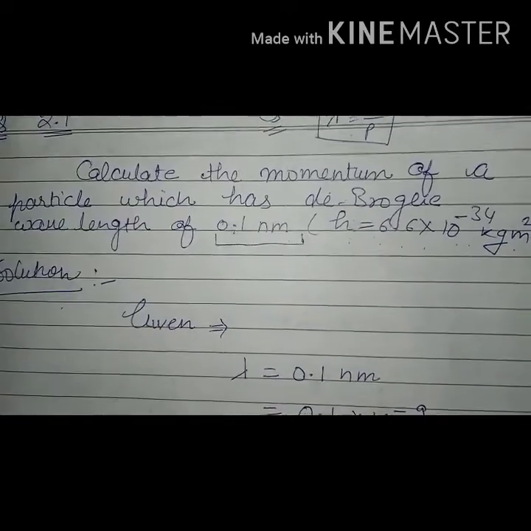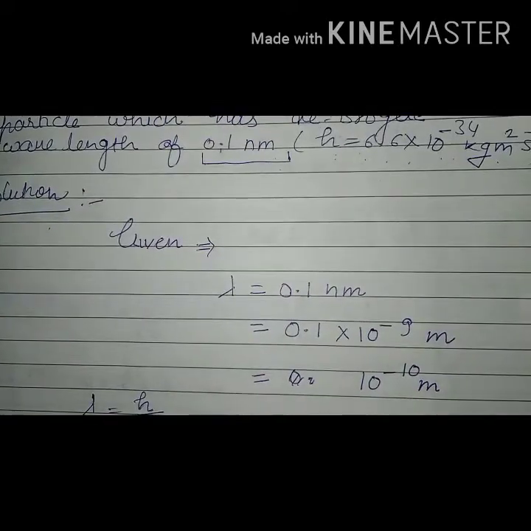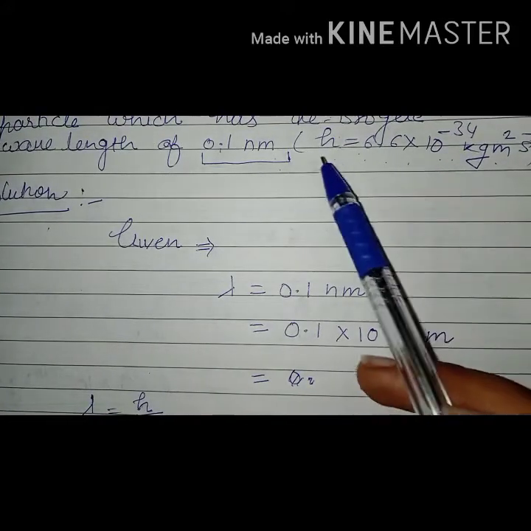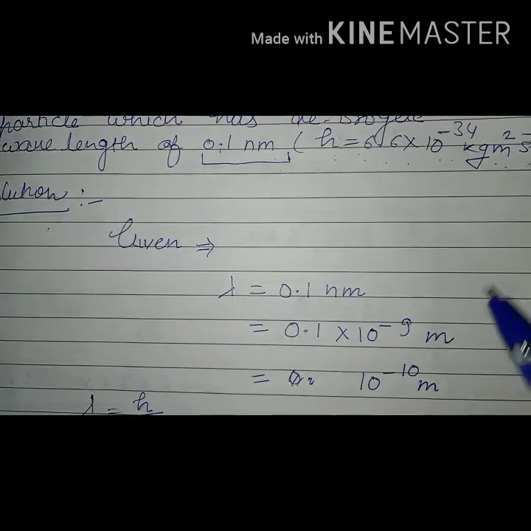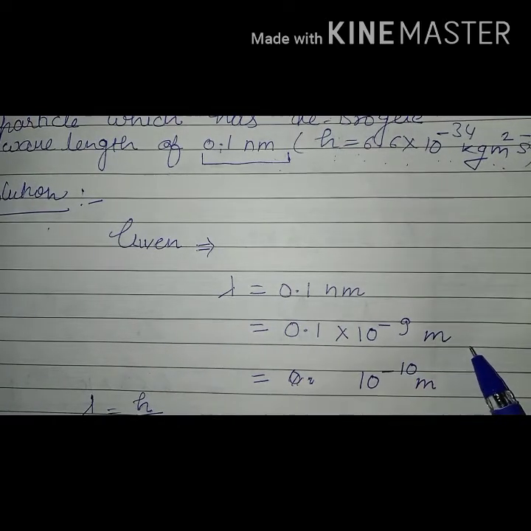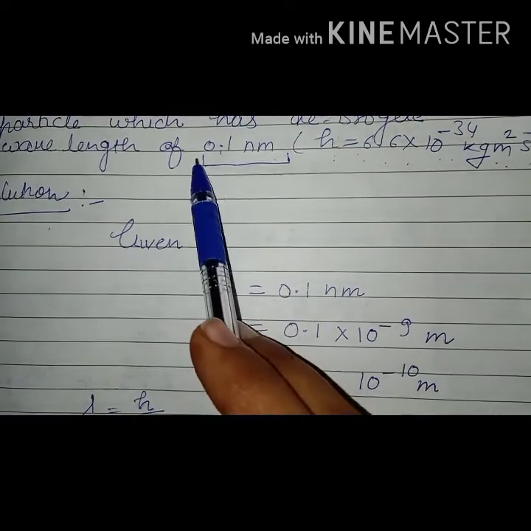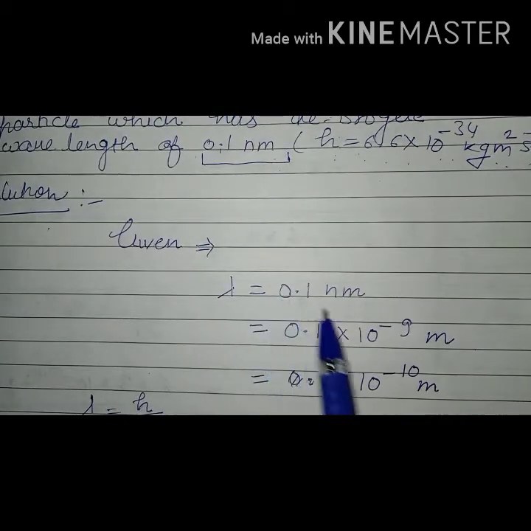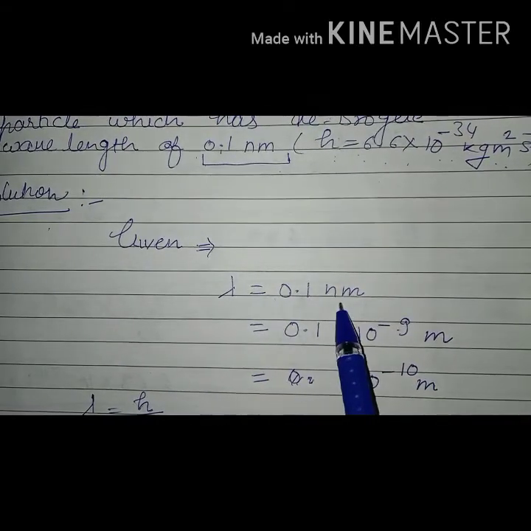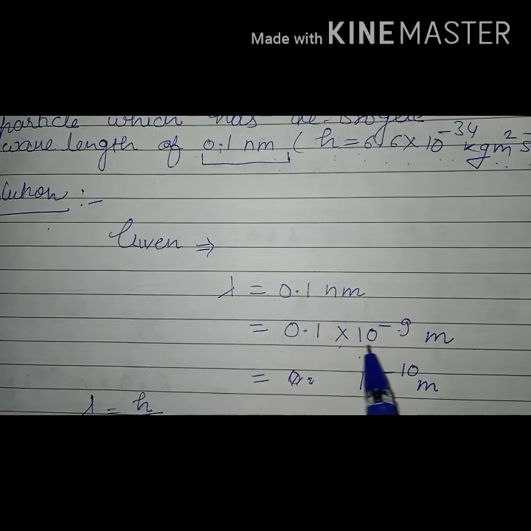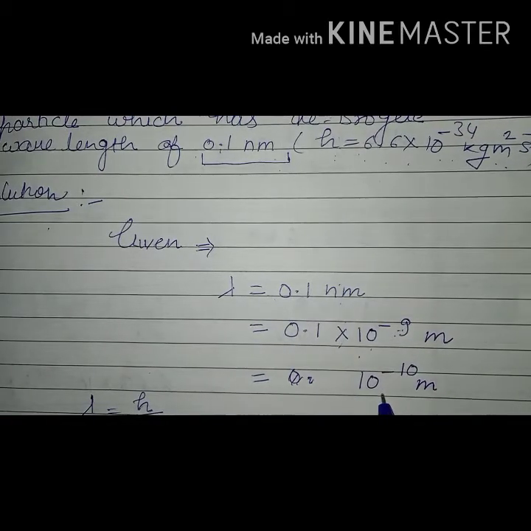So we convert it into meters, because the Planck constant is in MKS. We know that nanometer is 10 raised to power minus 9, so 0.1 nm into 10 raised to power minus 9 will be 10 raised to power minus 10 m.